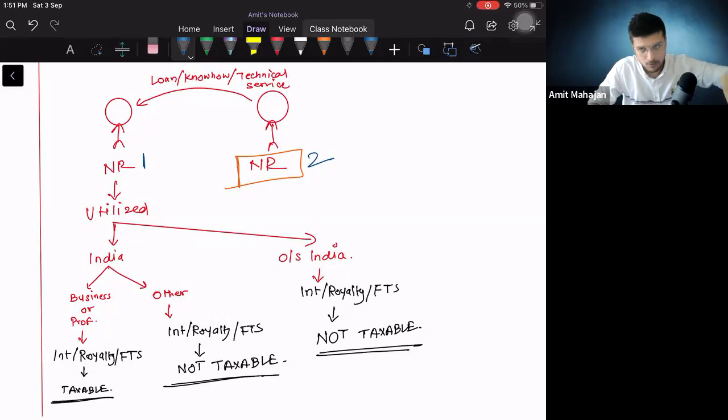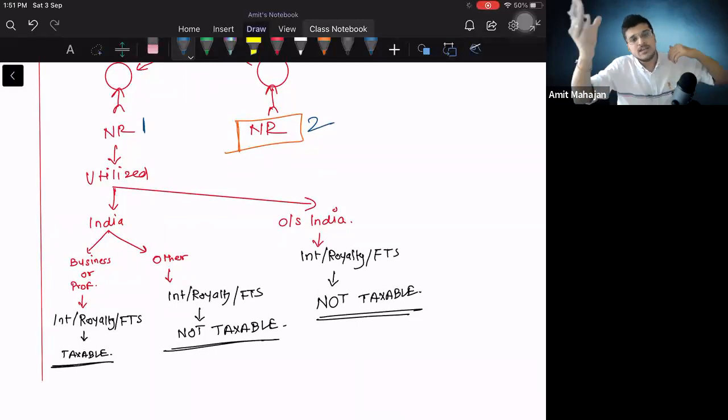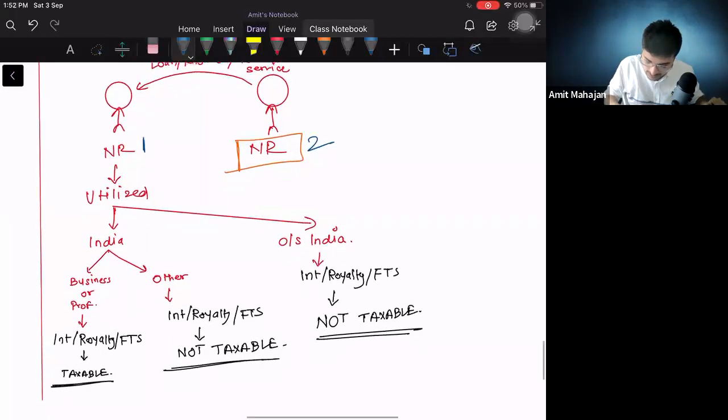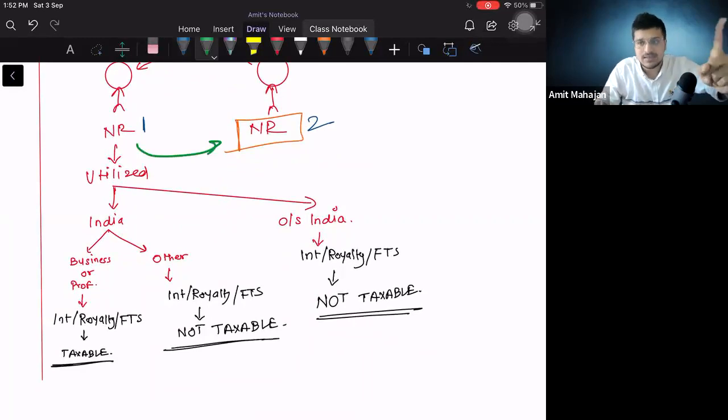Now if that NR1 uses that loan in India for business or profession, then Modi ji is like, you have to pay tax in India. So even though both the persons are non-resident, तुम लोग भारत में आके कुछ तो काम कर रहे हो कि नहीं? Then it will be taxable in India. What will be taxable? ये जो non-resident 1, non-resident 2 को interest का payment करेगा ना, that interest payment will be taxable for this non-resident 2.